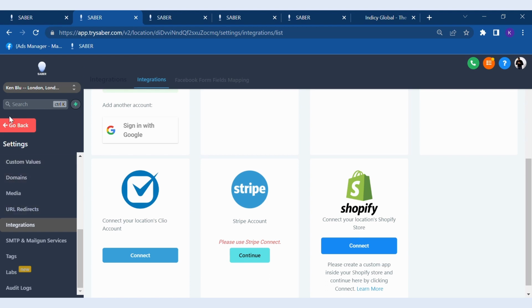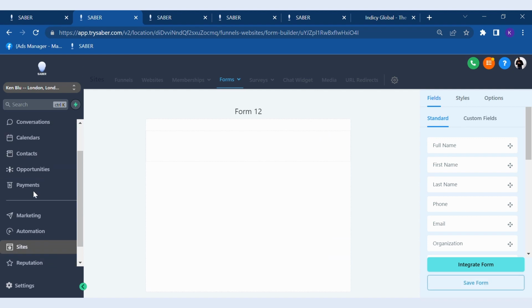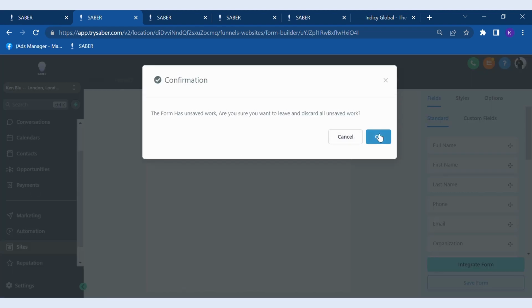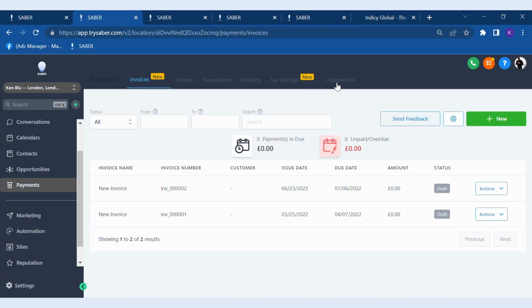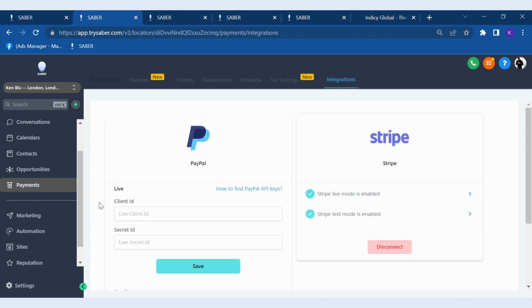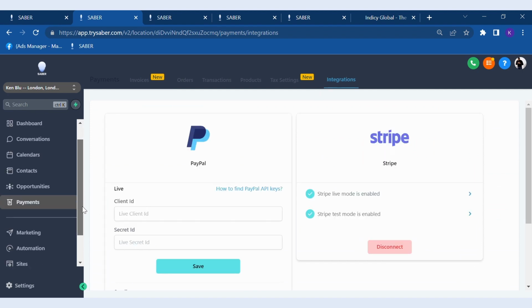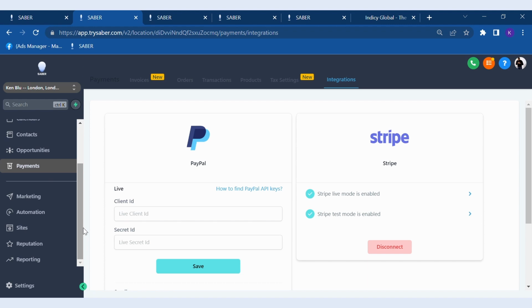If you go to the payments tab, you're also able to connect to PayPal as well as Stripe. And there's a range of integrations you can also do that are on different pages. So this can also integrate with WordPress for anybody who has a WordPress website already, as well as a number of other platforms and features that are available and you have access to.